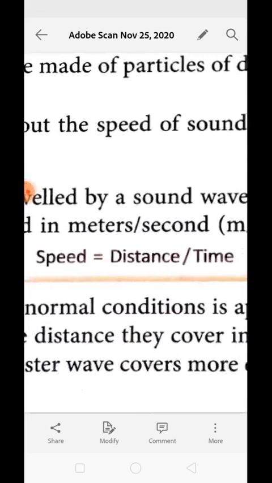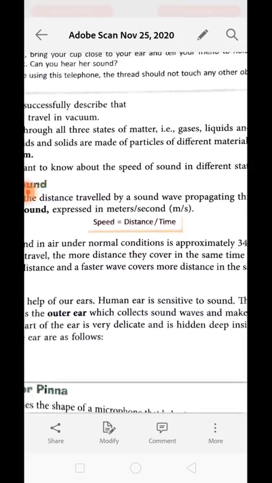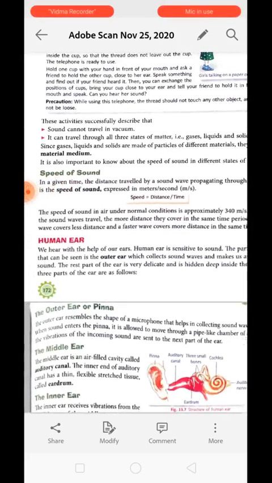Okay, this is the formula of speed. Speed means the distance you travel per unit time. Speed is equal to distance by time. By using this formula, you will be able to calculate the speed of sound.